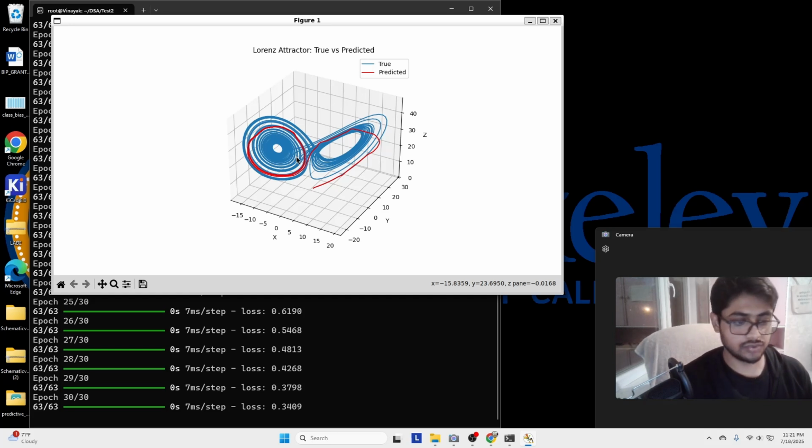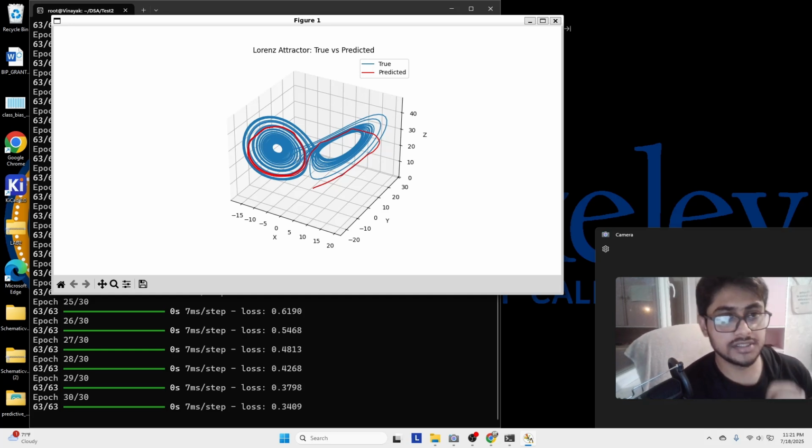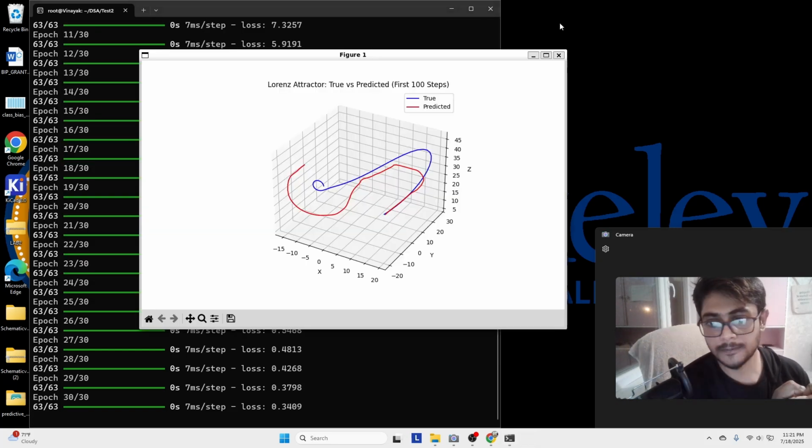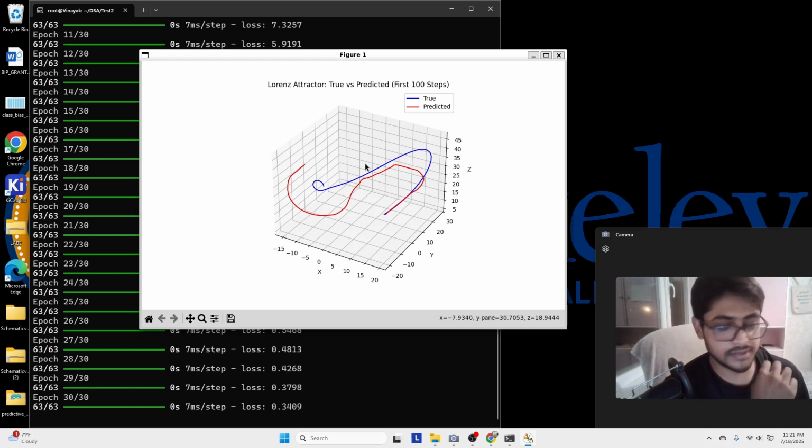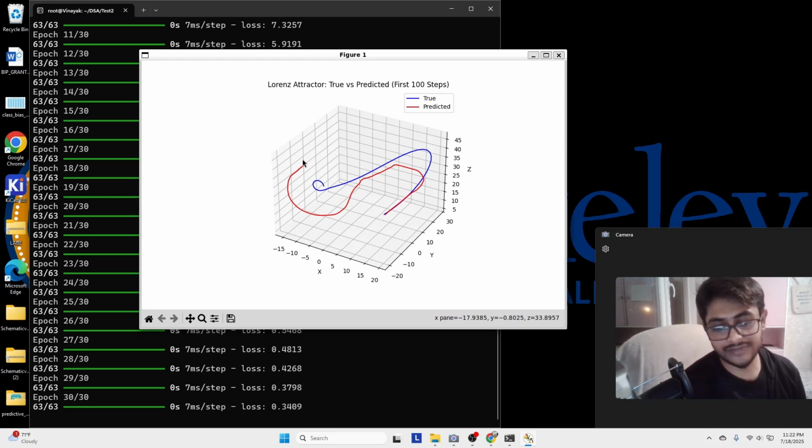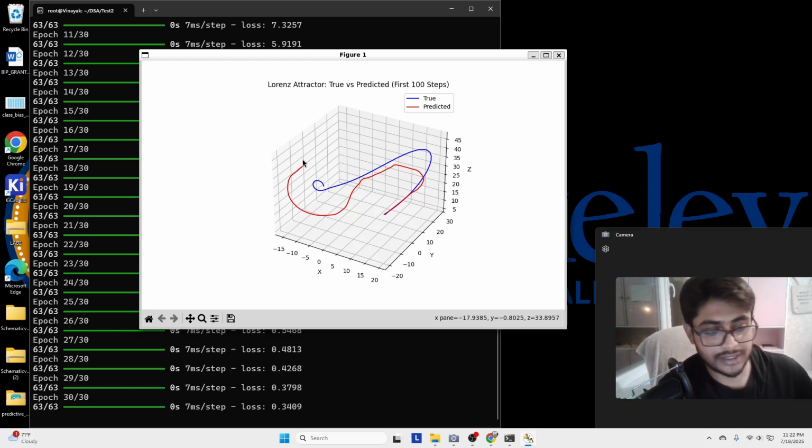And now I will show you how things are working initially, for some certain steps, how the prediction was done, how it was better or worse. So let's see. You can see that for 100 steps our model predicted pretty well. From this graph, what I can say is that we saw how the neural network predicted the chaotic behavior, but it gets lost over time. So in conclusion, the neural network is powerful, but it still struggles to predict the Lorenz system because of its chaotic nature. The Lorenz system is heavily chaotic, so the neural network still struggles to predict it far ahead.